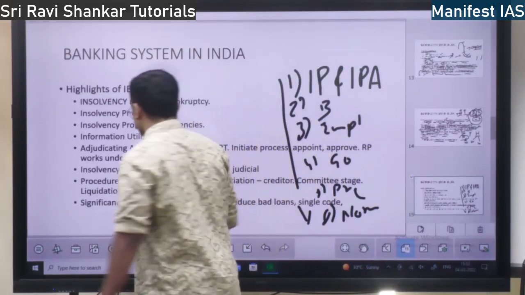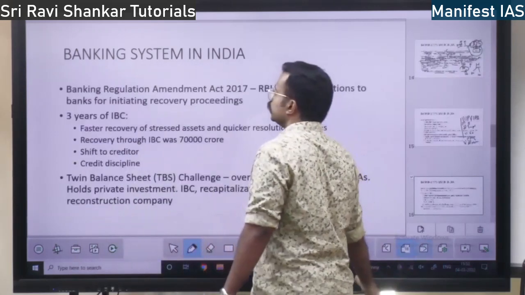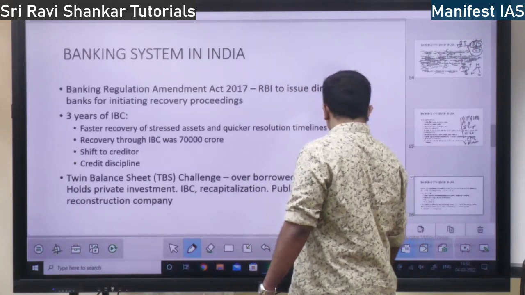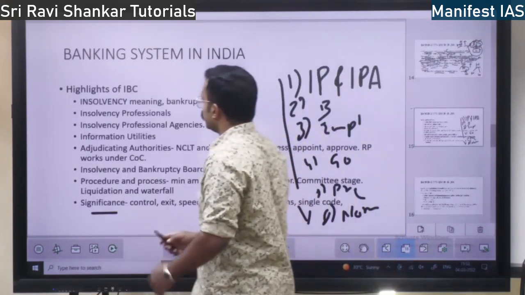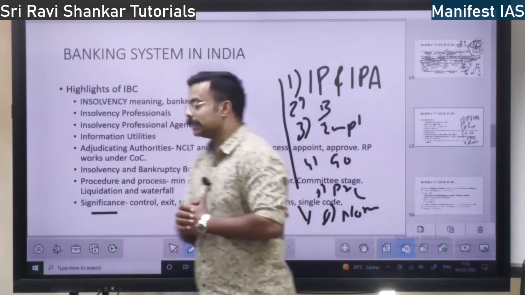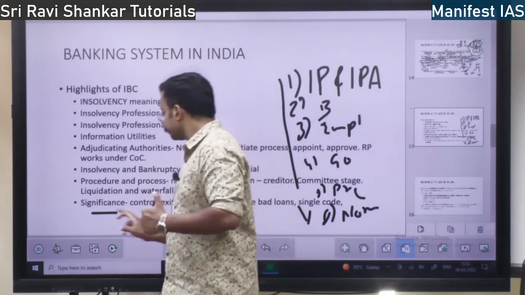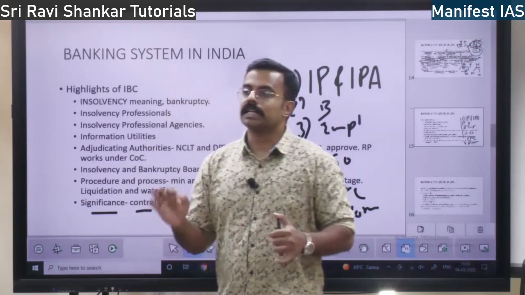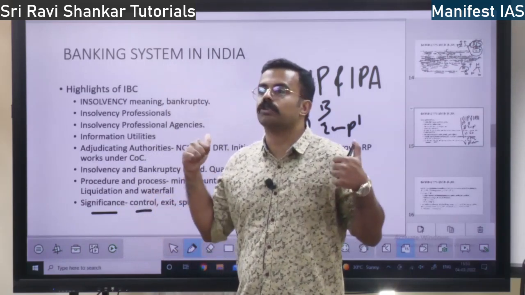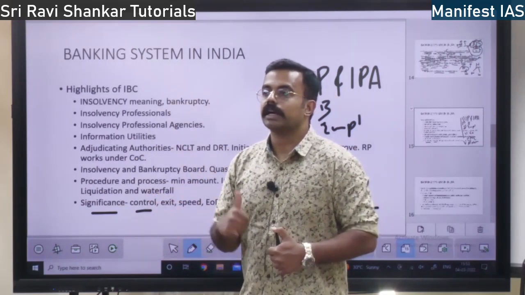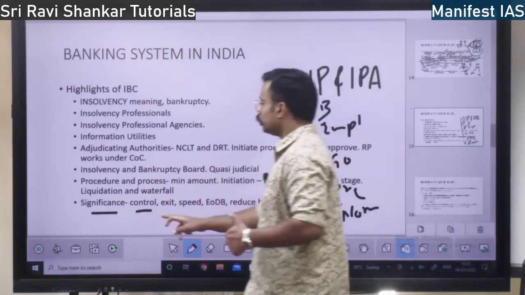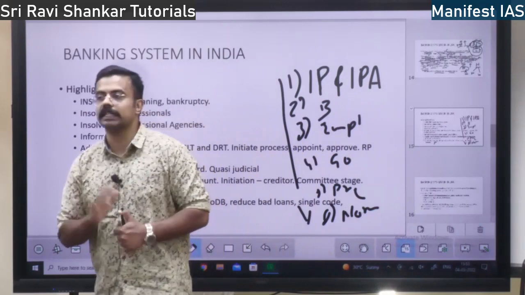Next, significance. We are going to discuss this and end the class today. Significance of the Insolvency and Bankruptcy Code. What is the significance? One is that the creditor is in control. Whoever has given loans, everybody, whoever has given the debt, can control the company. That is the first significance.